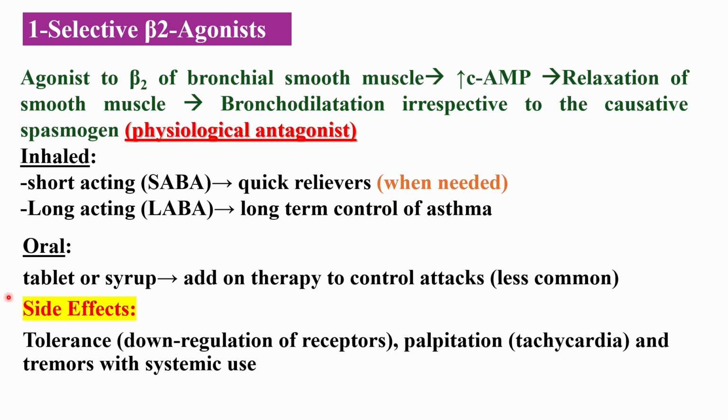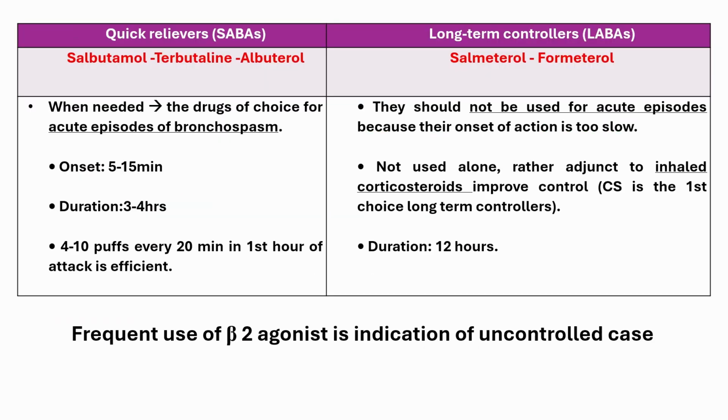Oral, tablet or syrup, add-on therapy to control attacks, is less common. Side effects: tolerance, downregulation of receptors, palpitation, tachycardia, and tremors with systemic use. Let's list key agents. Quick relievers: short-acting beta agonists salbutamol, terbutaline, albuterol. Long-term controllers: long-acting beta agonists salmeterol, formoterol.